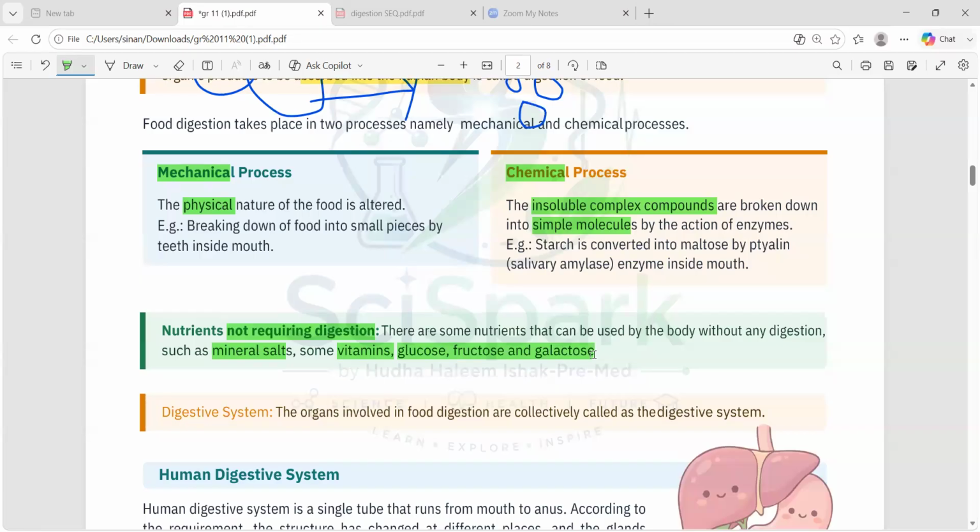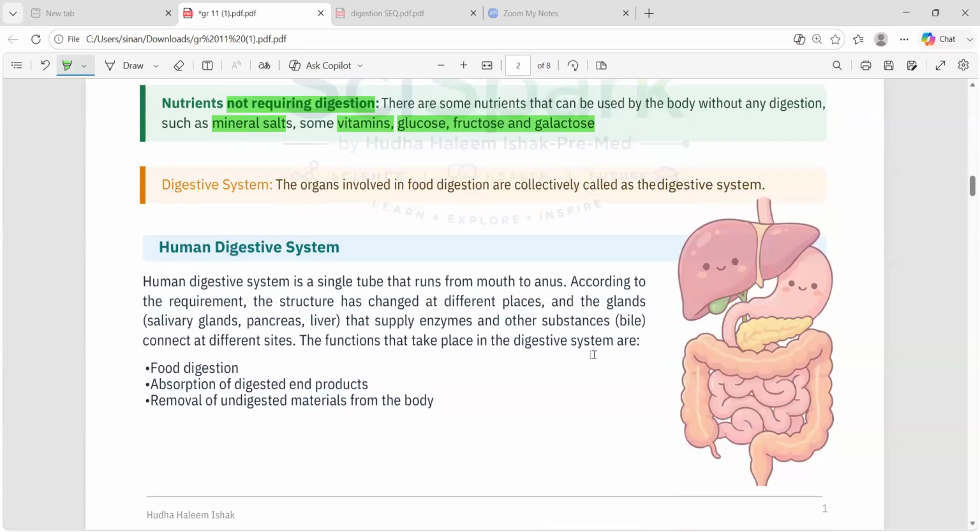And now we are going to move into the human digestive system. So the human digestive system usually starts from our mouth, and goes till the anus. So it is such a long tube. The whole single tube is divided into different parts, and it has different structures throughout the body. That's the creation of the Almighty, right? So that's it about the digestive system.